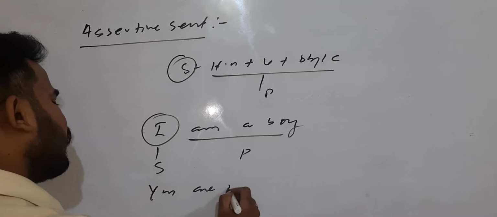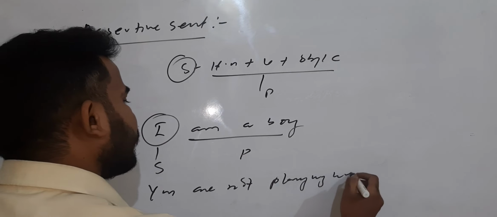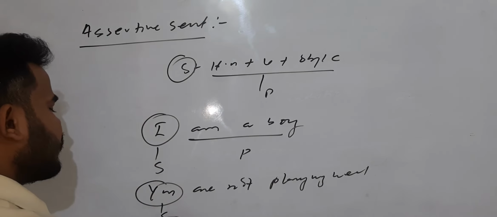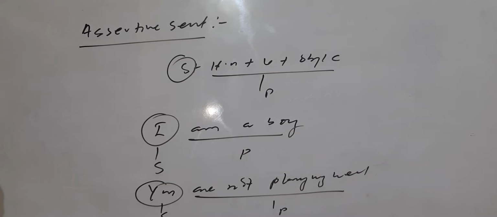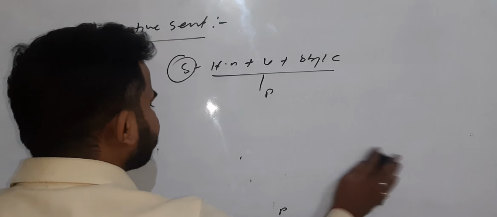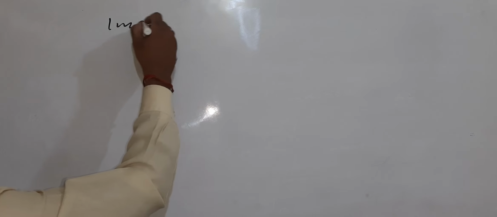"You are not playing well." So this is the subject and this is the predicate. So in assertive sentences it's very easy to find out. Now, what problem do we find there? We always find a problem especially in imperative sentences.